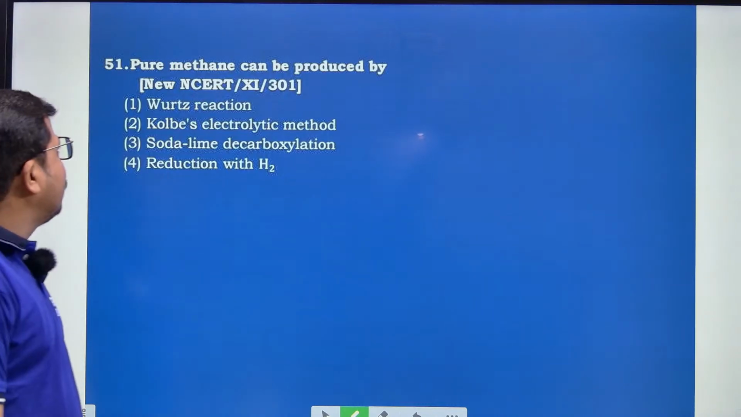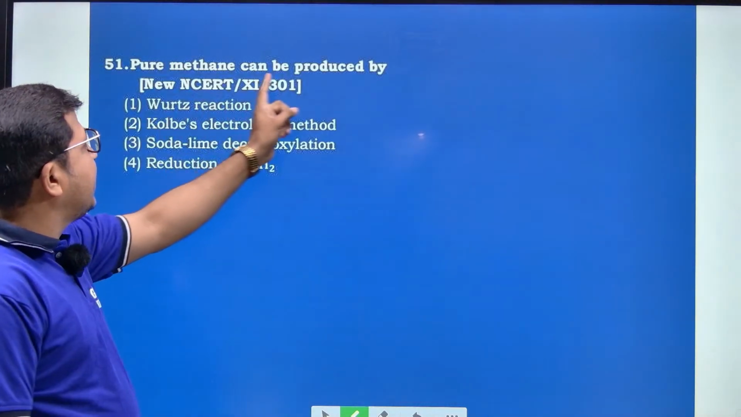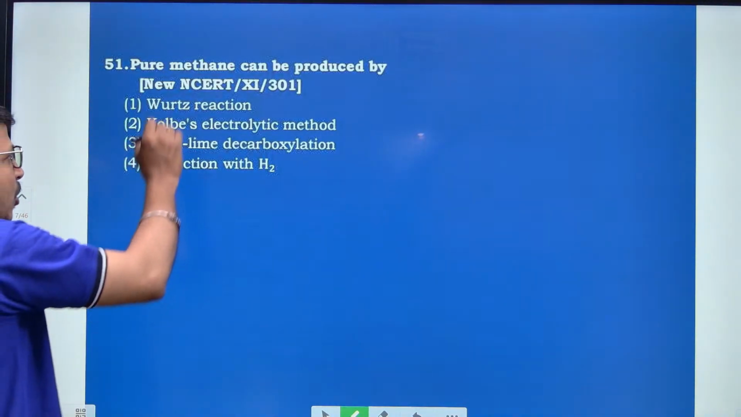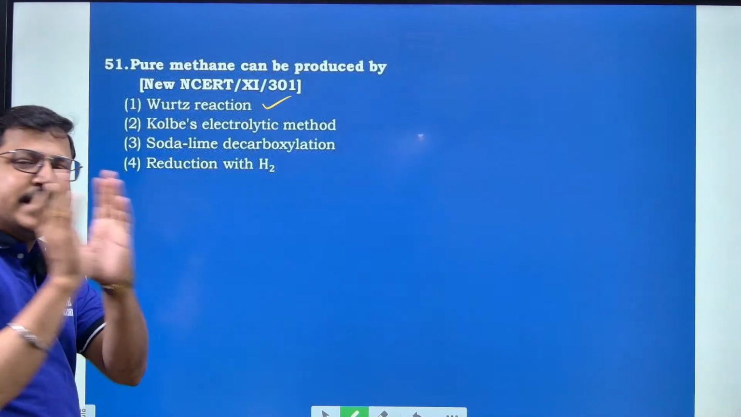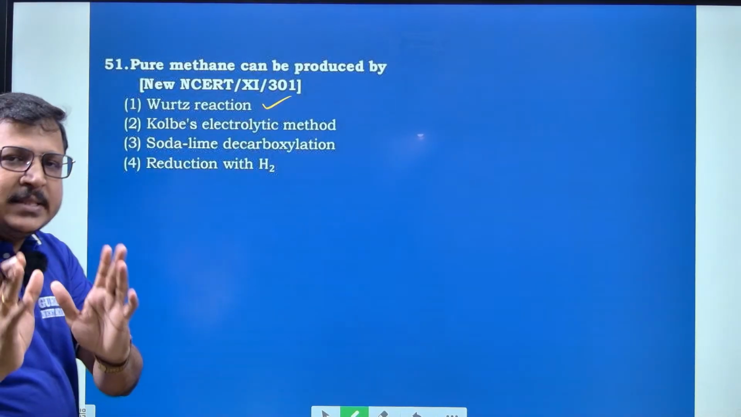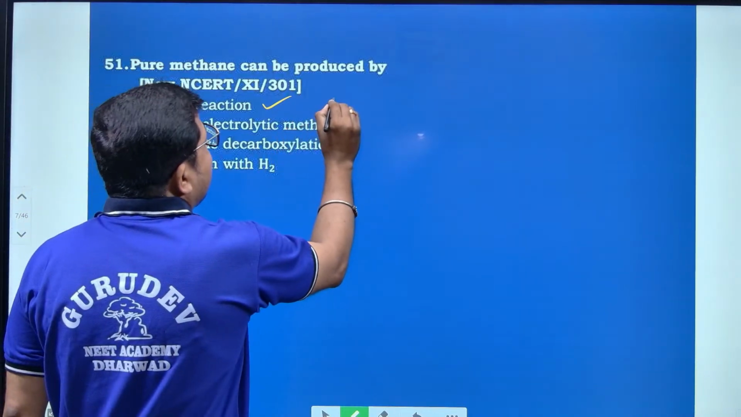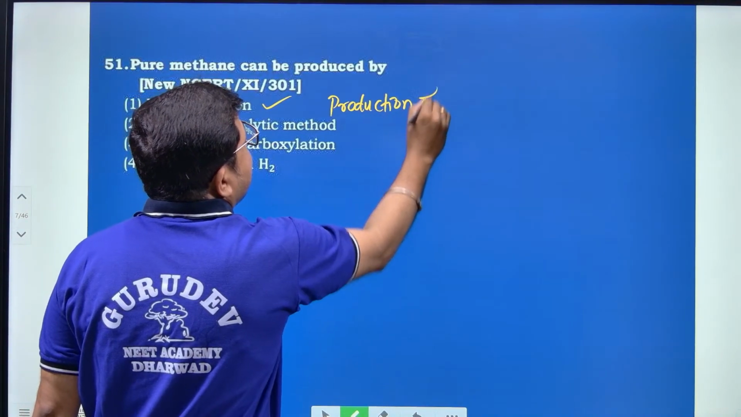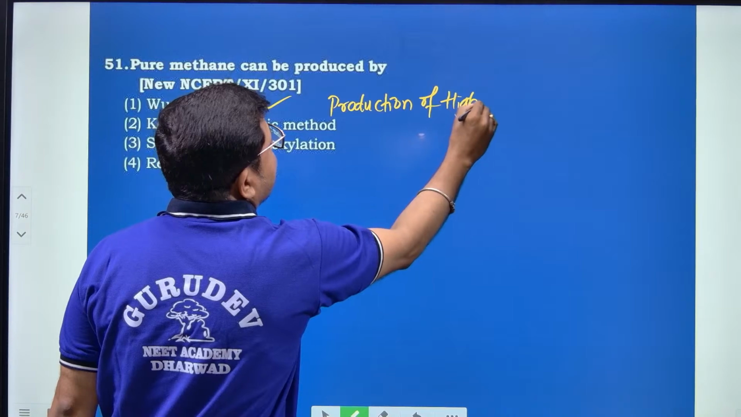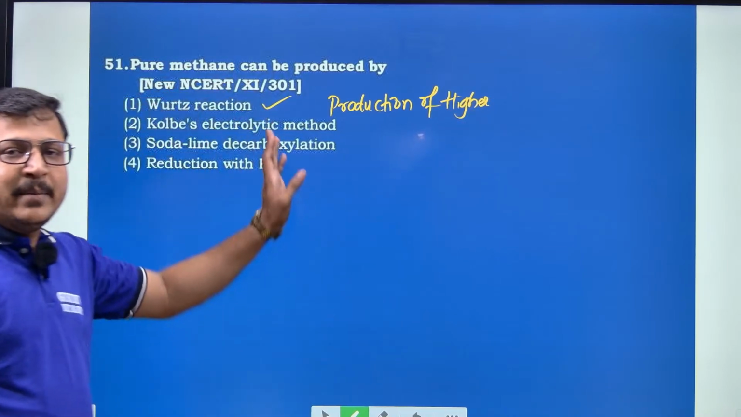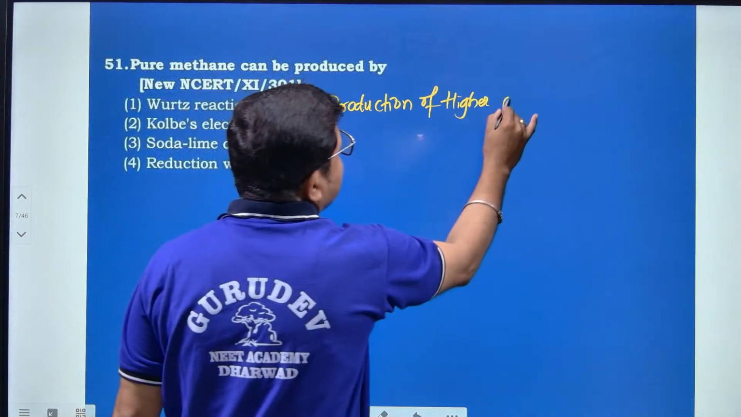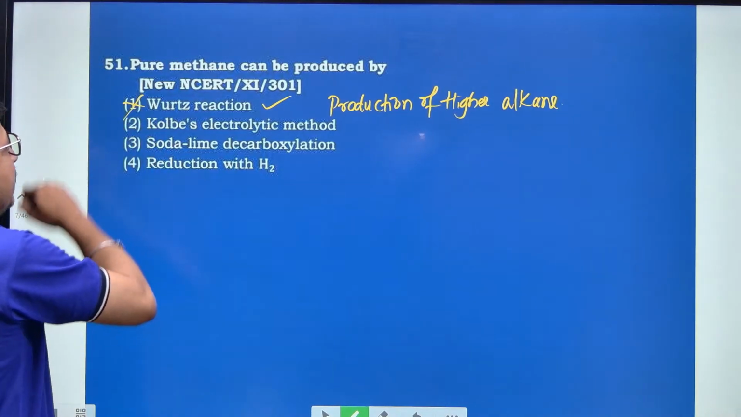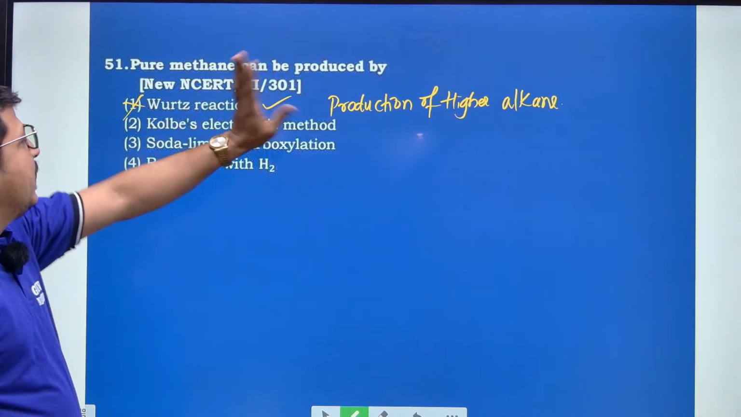Next, move to question number 51. Pure methane can be produced by, here they have given 4 options. The first one is Wood's reaction. Wood's reaction basically tells about the production of higher alkanes from lower alkanes. Remember this one. So this reaction is not involved in the production of methane.